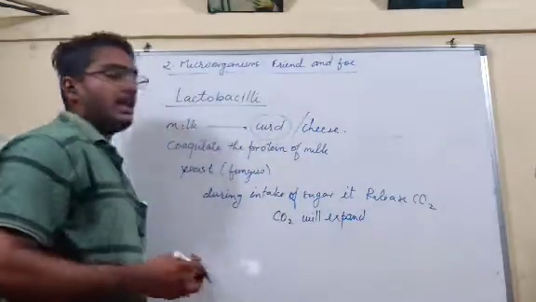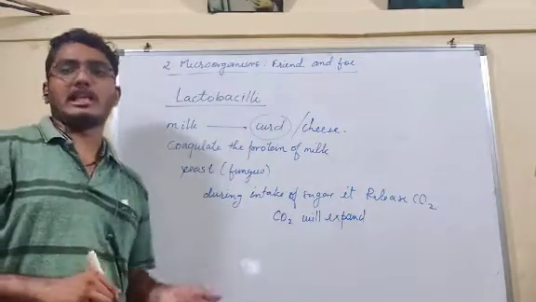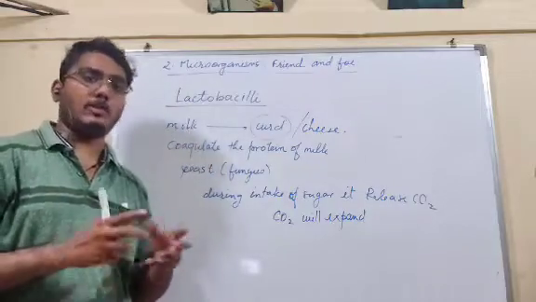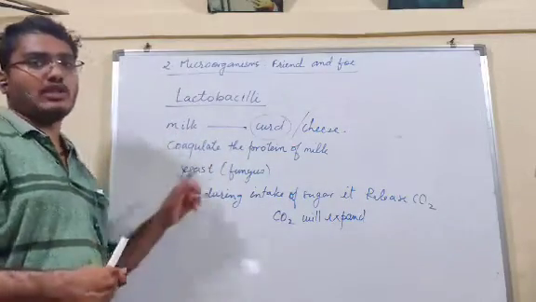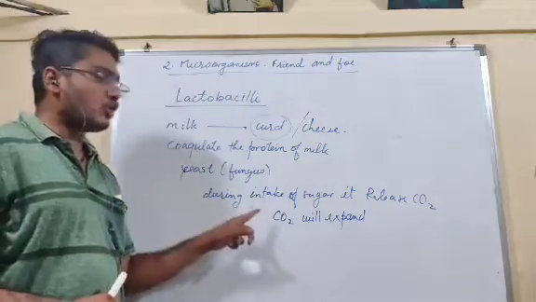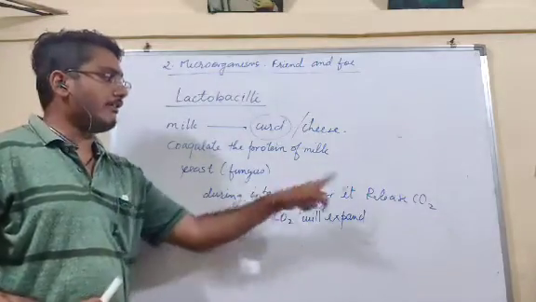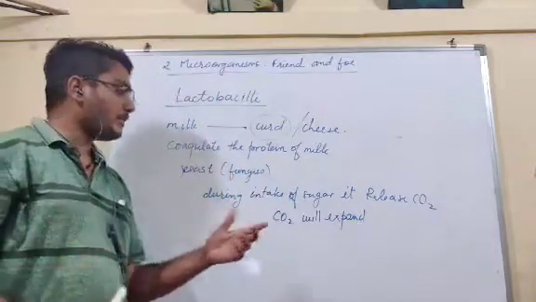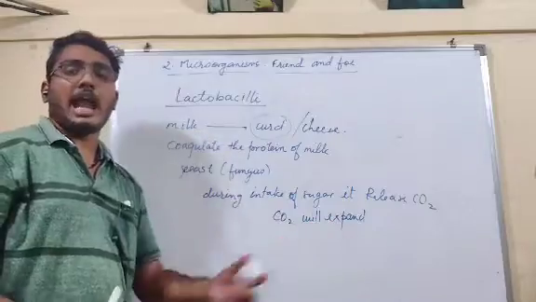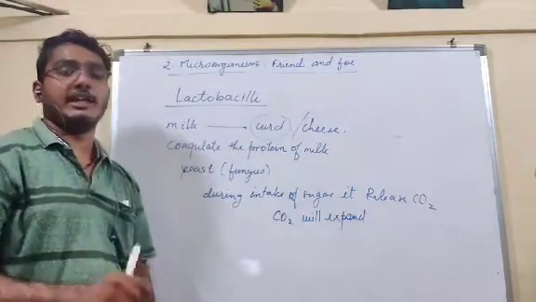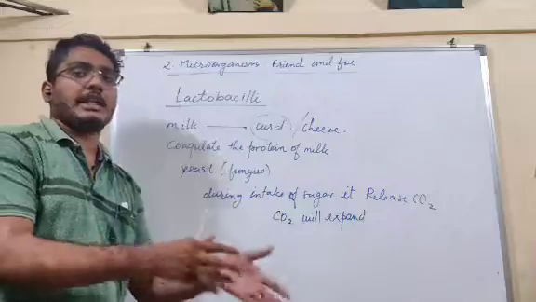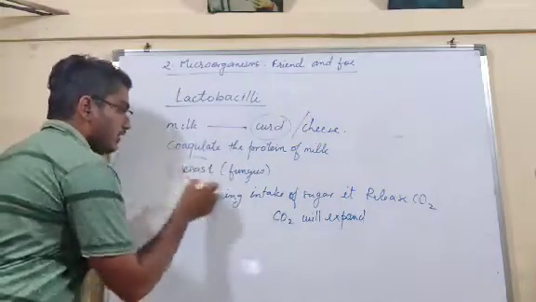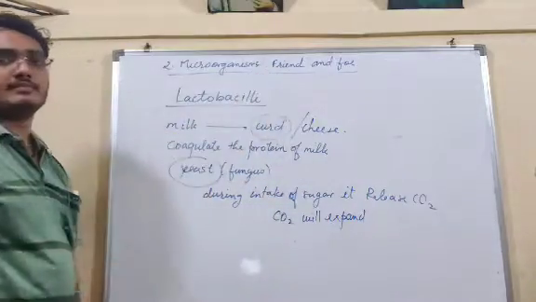This carbon dioxide will expand. And due to the expansion of carbon dioxide, we will get the sponginess of cake, bread or bakery product. Understand what the yeast is doing? It is eating the sugar. During the intake of sugar, it releases the carbon dioxide, and due to the high temperature of the oven, the carbon dioxide will expand, and due to the expansion of carbon dioxide, we will get the sponginess of a cake or bakery products. That's why yeast is also useful. That means it is a friend of us.